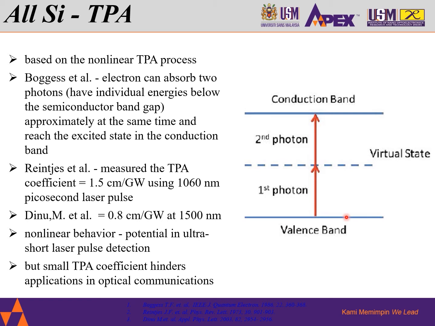Borges and his team first measured the TPA coefficient, which is around 1.5 cm per gigawatt, using the 1060 nanometer picosecond laser pulse. Later, 0.8 cm per gigawatt at 1500 nanometer was also demonstrated at the telecommunication wavelength. Although the nonlinear behavior of the TPA offers potential in ultra-short laser pulse detection, the small TPA coefficients hinder the application in optical communications, similar to the previous one.